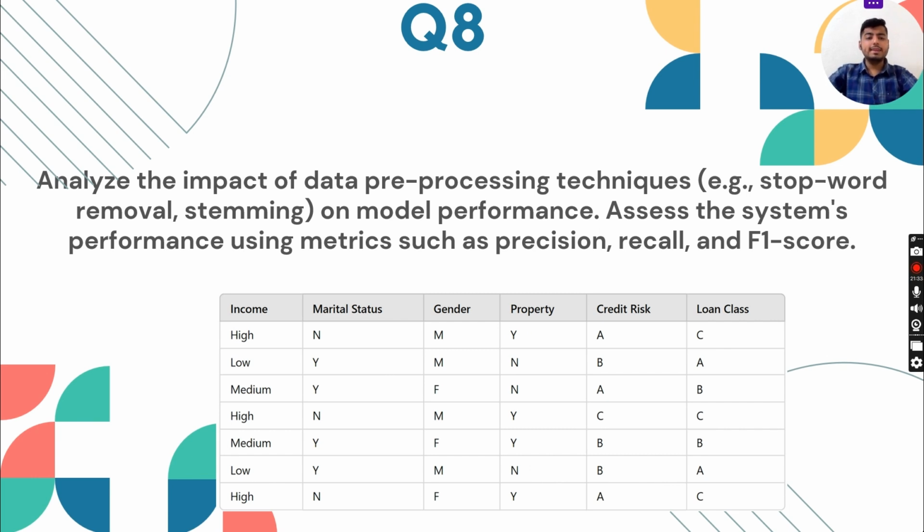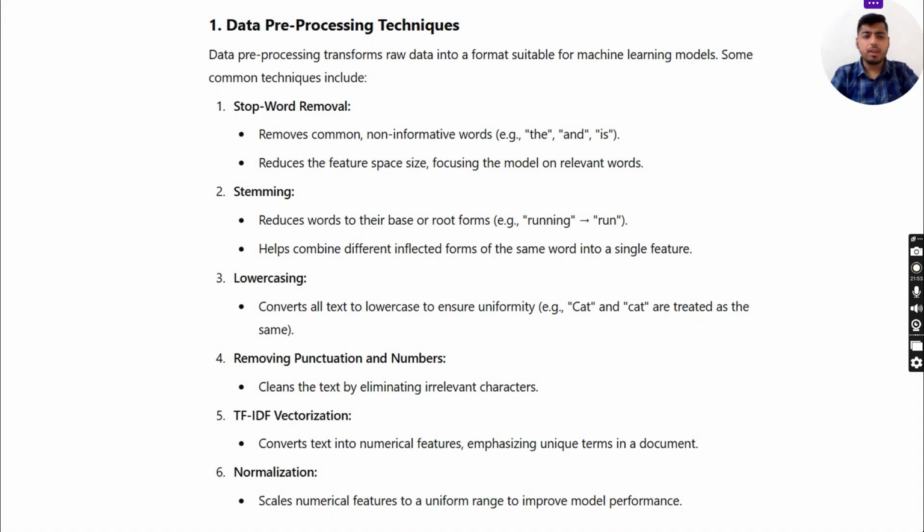Now, question number 8, analyze the impact of data preprocessing techniques, for example, stop word removal and stemming, on model performance. Assess the system's performance using metrics such as precision, recall, and F1 score. Actually, this table is not here, it's here by mistake.